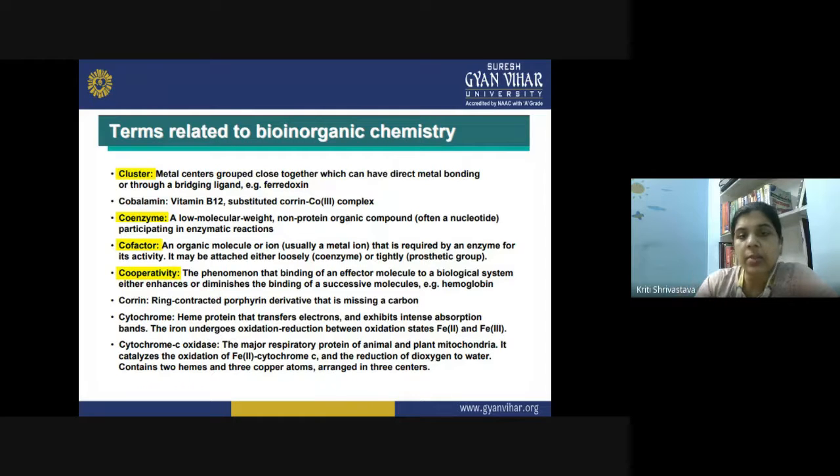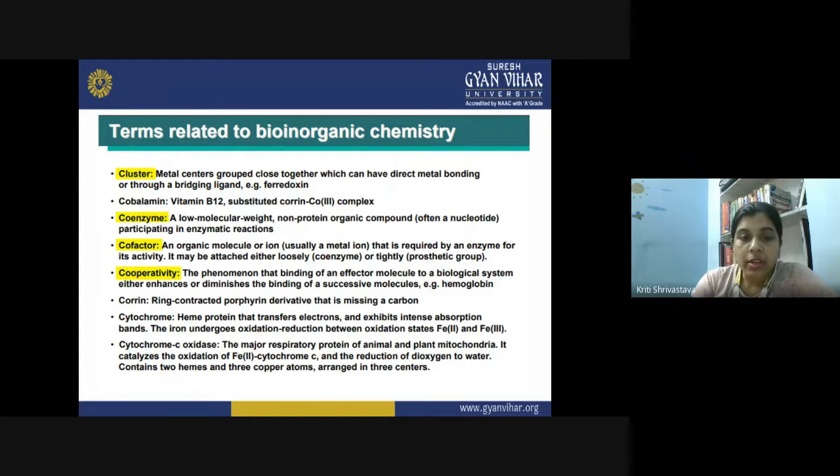Now, the next term we have is cooperativity. It is the phenomenon where the binding of an effector molecule to a biological system can either enhance or diminish the binding of a successive molecule. We can take hemoglobin as an example. Its cooperativity is shown during the oxygen transport mechanism. It binds the effector molecule, and that enhances the further binding of oxygen. So one hemoglobin molecule can combine with 4 oxygen molecules.